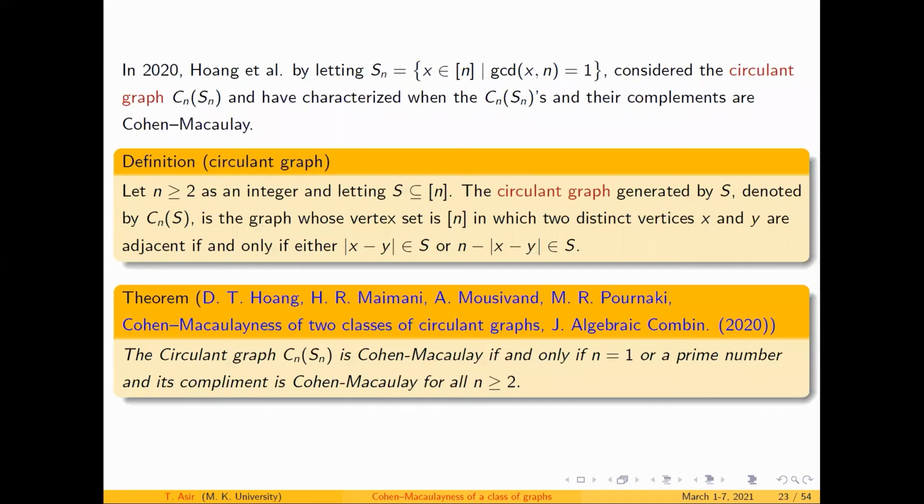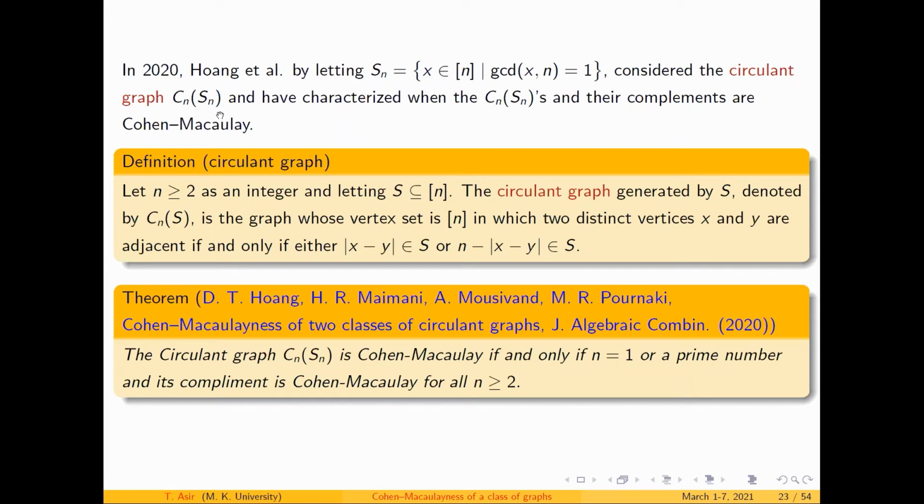Okay, so with this basic introduction, one more thing. Because of the time constraint, I may leave some things out. This is a circular graph. You are all aware of circular graphs. For a circular graph, you may consider the vertex set Sn, where the GCD of x and n is 1, with x in the set 0 to n minus 1.